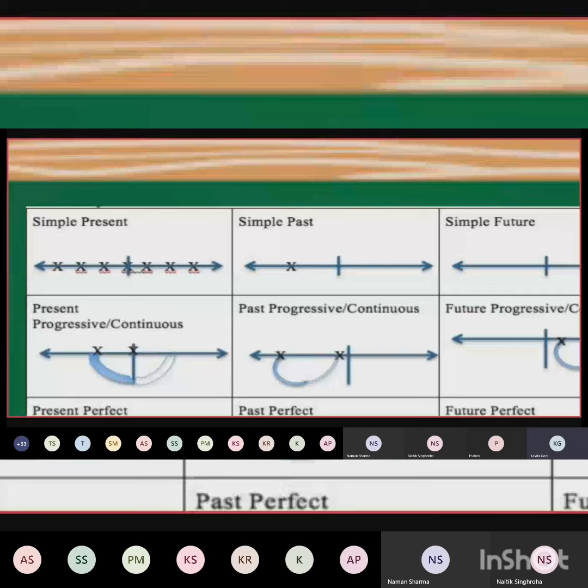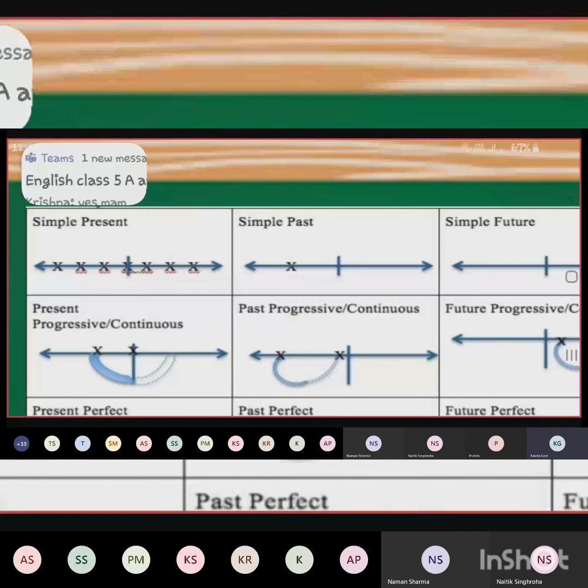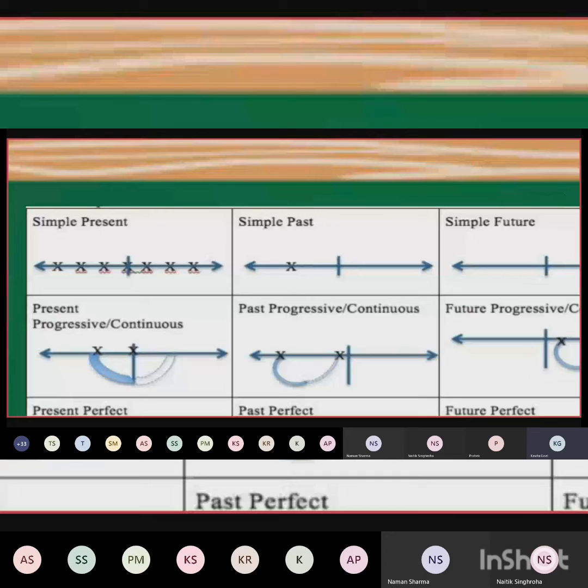And to the left to it, what is there? Past. And to the right to it, what is there? Future. Understood? Simple past. Now see where you can see again the same thing happening here. In simple past, there are two arrows, one at left side, one is at right side. In center there is line. This line represents what? Simple present tense. Now past is where you can see a cross over there. In simple past, one cross is made.